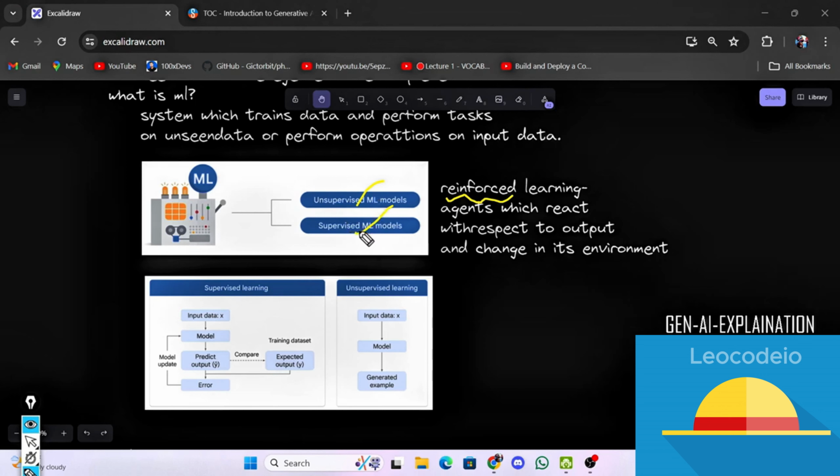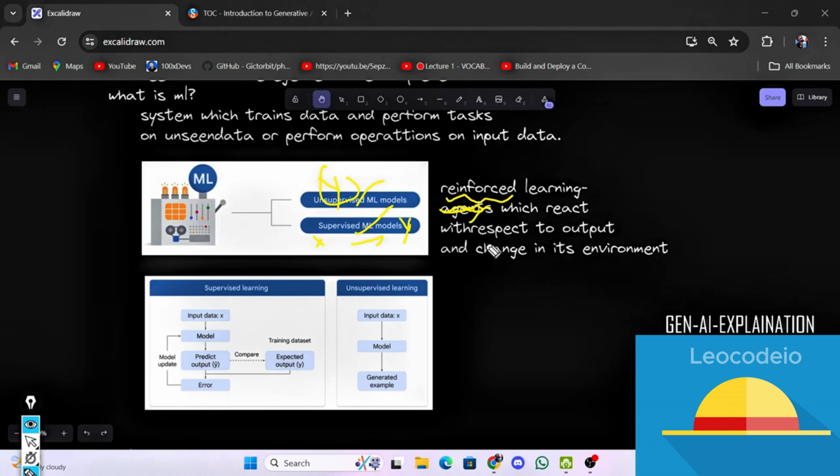Supervised has the label data, and unsupervised doesn't have the Y attribute. So in supervised we have a Y attribute; using X we will predict Y. In unsupervised we only have X. Now coming to reinforced learning, there will be agents, but just ignore it. Nothing fancy about it. In this learning, the output will be redirected to the input. We will reconsider the output and how the environment changes, like what changes the output brought to the environment around the system.